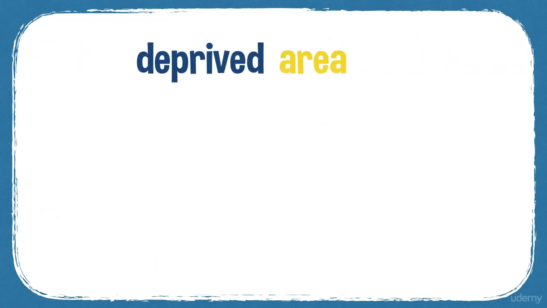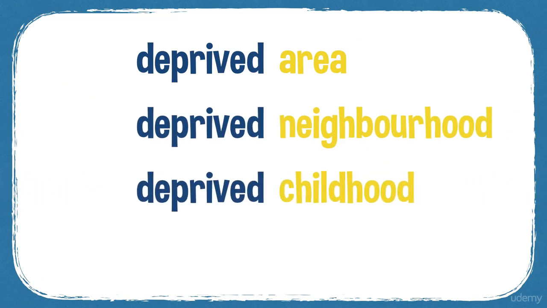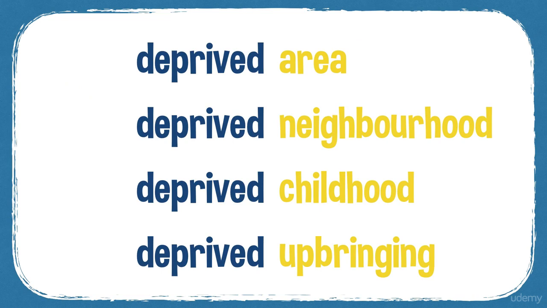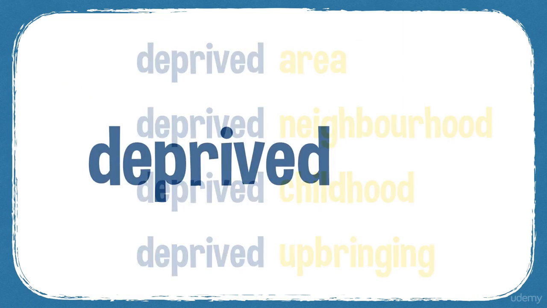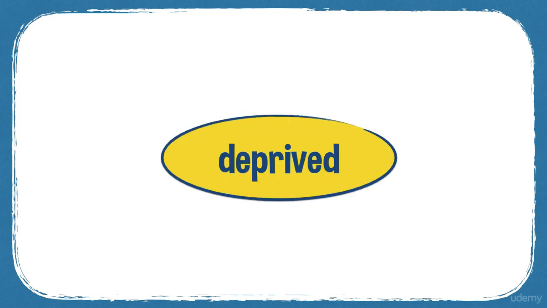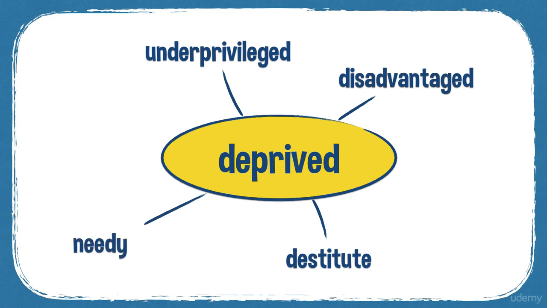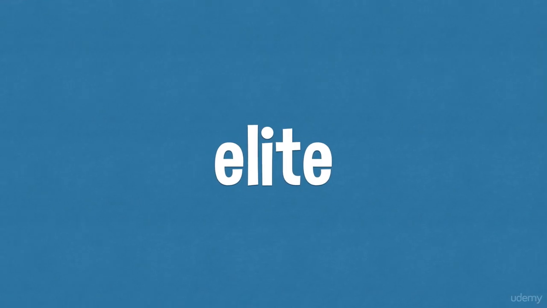Some common collocations: deprived area, deprived neighbourhood, deprived childhood, deprived upbringing. Deprivation is the noun that comes from deprive. Underprivileged is a common synonym, also destitute, disadvantaged, and needy. Here's the next word: elite.